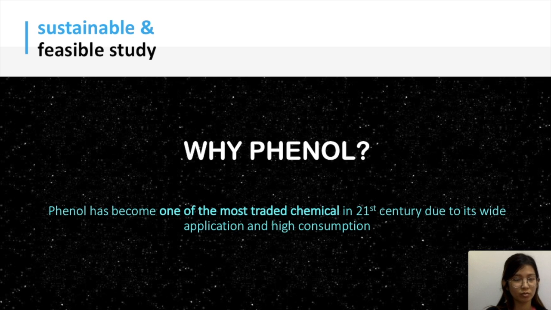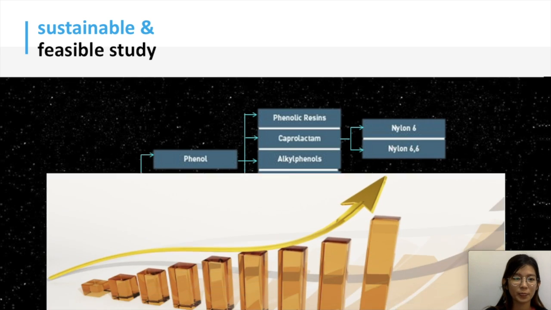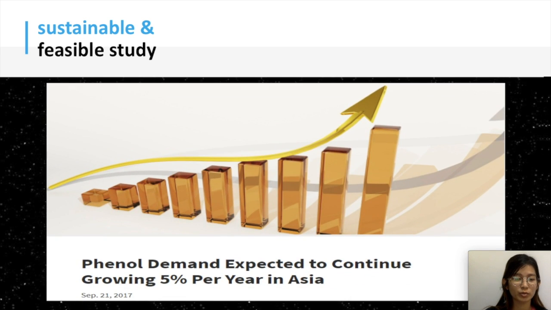So why phenol? The reason we choose to produce phenol is because phenol has become one of the most traded chemicals in the 21st century due to its high application and high consumption. It can be produced from an intermediate raw material, cumene, to produce the desired phenol and the byproduct acetone. Following the chain of production, phenol and byproduct acetone can produce a series of different chemicals for good profitability. Besides, it is expected to continue growing 5% per year in Asia.